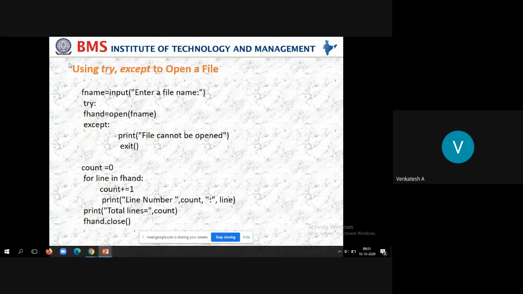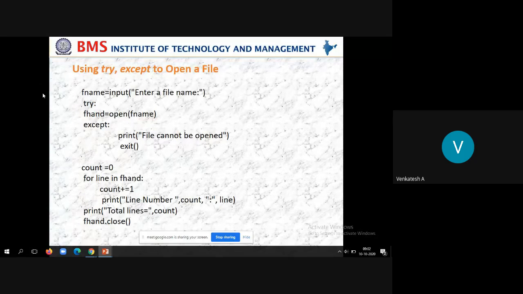and the except block. First we are asking the user to input the file name. That is not an issue, he will enter it by using the input method. We read from the keyboard and store it in fname. Then, very importantly, we have a statement where we have to open the file with the name specified by the user. Now it may trigger an error in case the file is not present. That is why, before using the open method, I want to open the try block so that it can catch the exceptions.